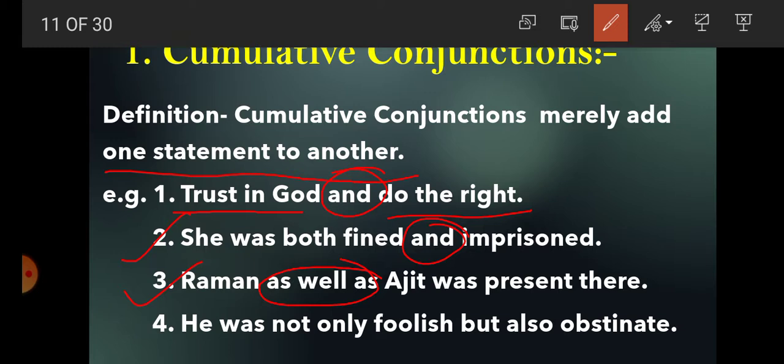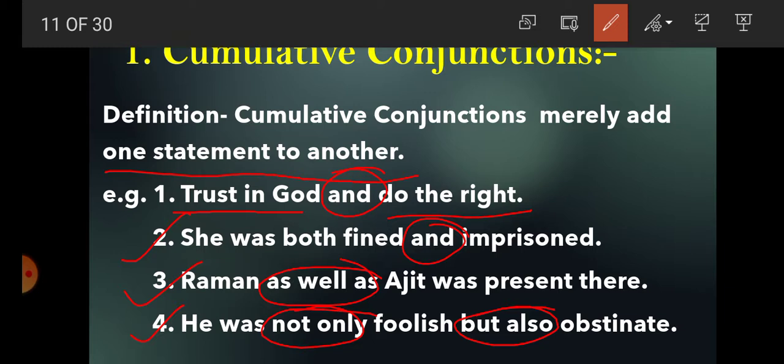Now fourth sentence. He was not only foolish but also obstinate. Students, again here there are two statements. The first statement was he was foolish, and the second statement was he was obstinate. So here the conjunction is not only but also, and the two statements are joined with the help of the conjunction not only but also.